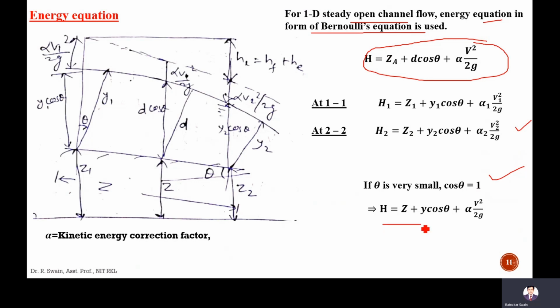So H is equal to Z plus Y cos theta plus alpha V square by 2g. This is the kinetic head. This Z is the potential head. This is the datum head. This is the flow depth. So we should write Z plus Y plus alpha V square by 2g.